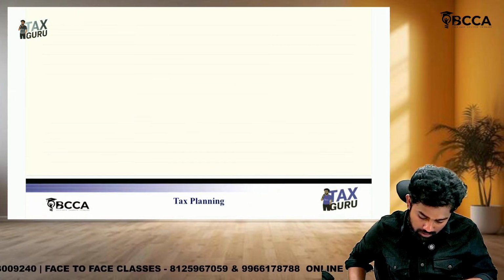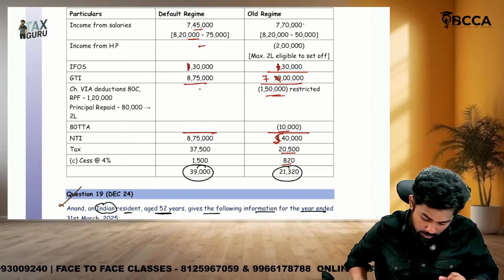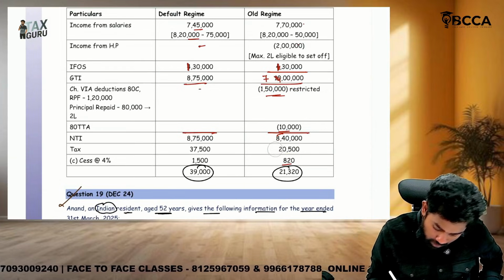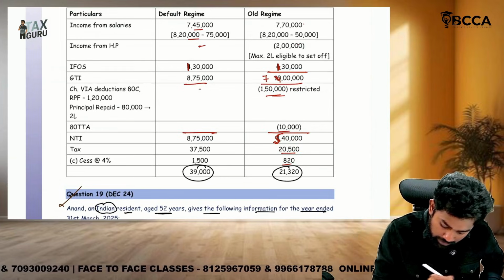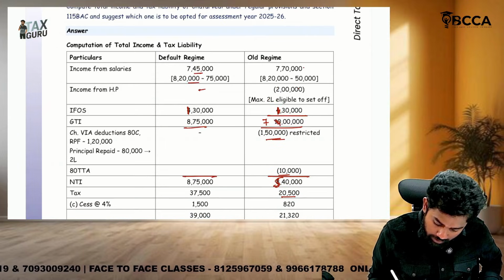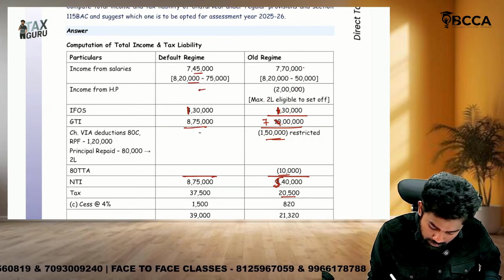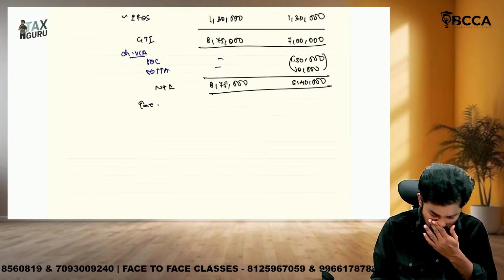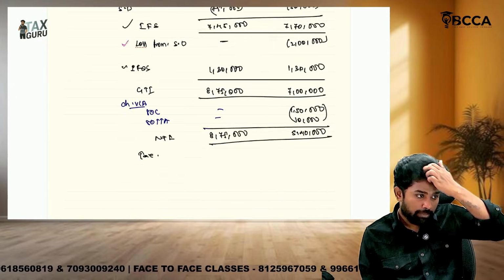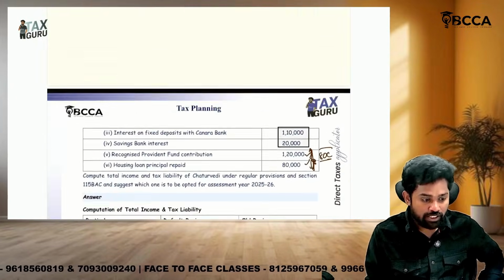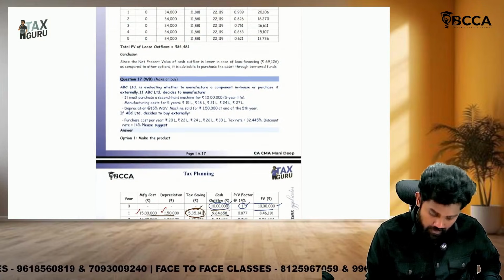Sir, here there is a correction in the material. It was wrongly mentioned as 8,40,000, but you should correct it to 5,40,000. And here also, for the old regime, you should correct it: it's not 10 lakhs, it is 7,10,000 and 1,30,000. So what we did here is correct. If there is any mistake in the material, please correct it. Then make or buy.